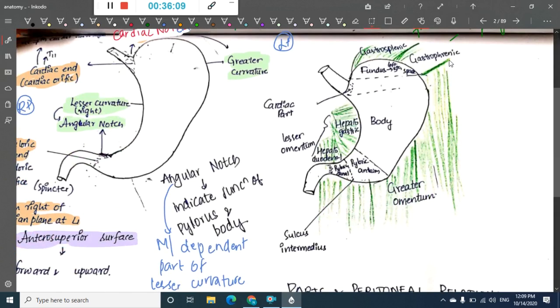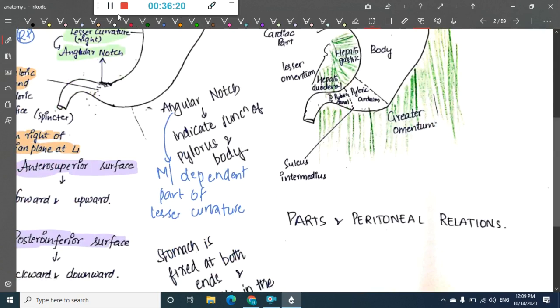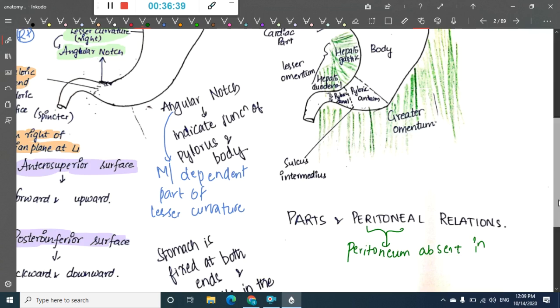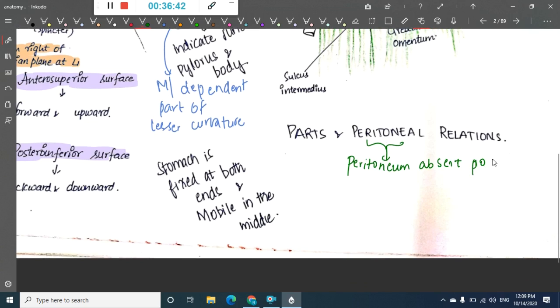In this picture, the stomach is covered by peritoneum everywhere except along the blood vessels running along its curvatures. There are two regions where it is absent. Peritoneum is absent posteriorly near the cardiac orifice, and this site is called the bare area of the stomach.